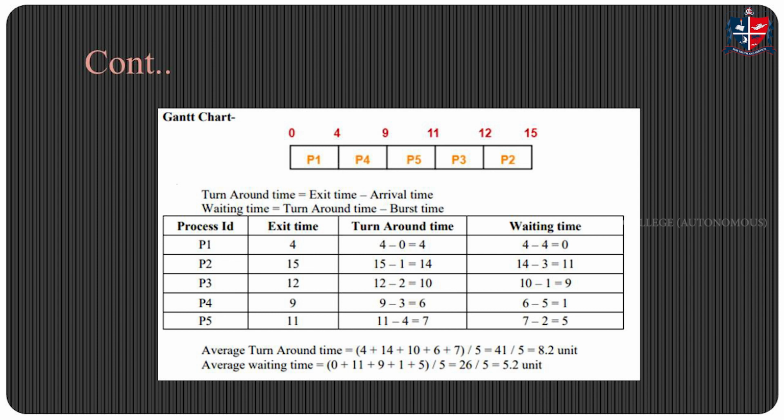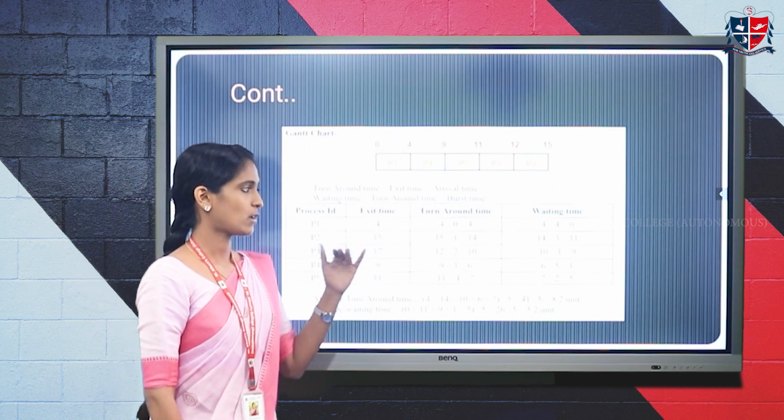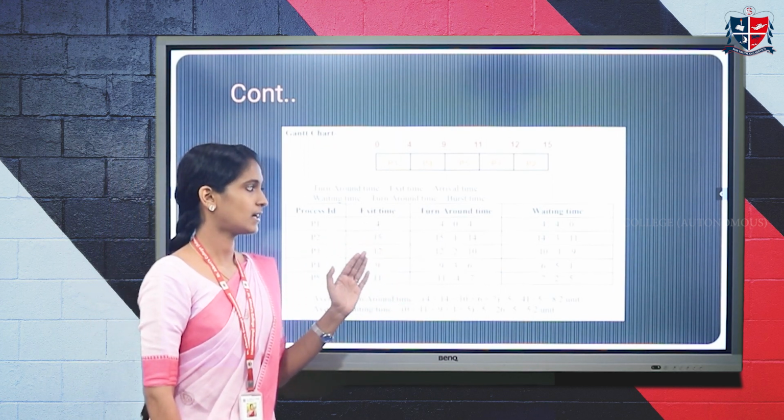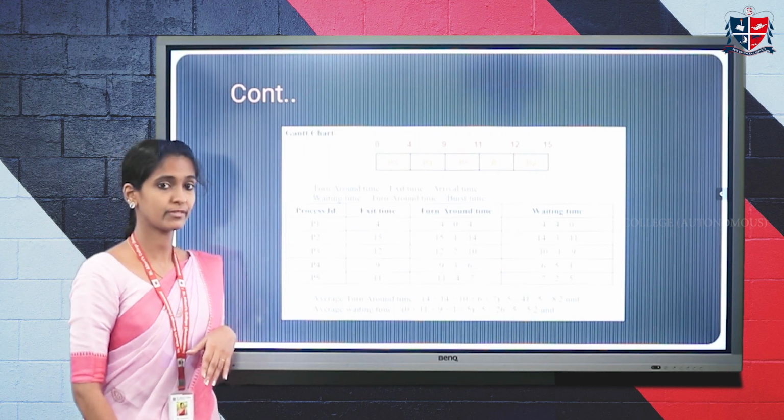And likewise, you perform this for all the processes' turnaround time. After calculating the turnaround time, the waiting time of each process can be calculated as turnaround time minus the burst time, which is already given in the question. So you calculate the waiting time. After that, just calculate the average turnaround time and the average waiting time of the processes.